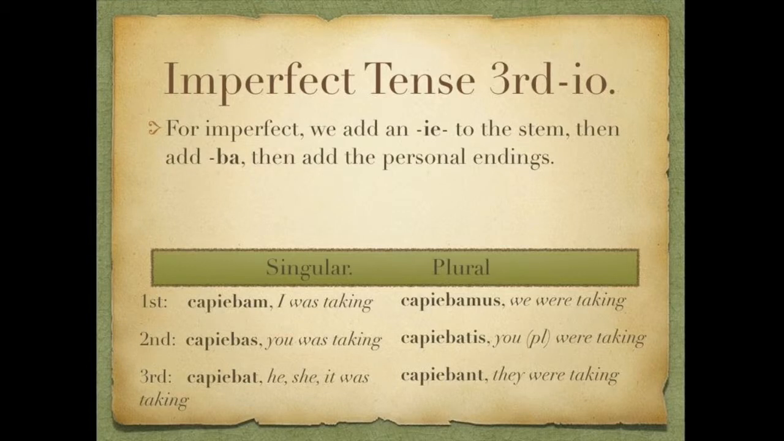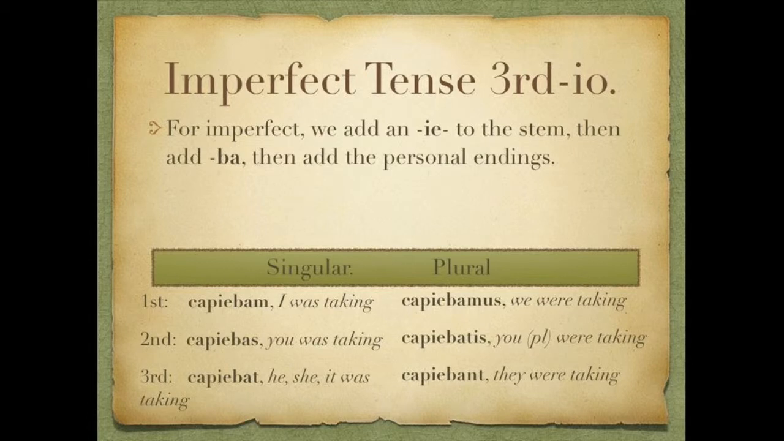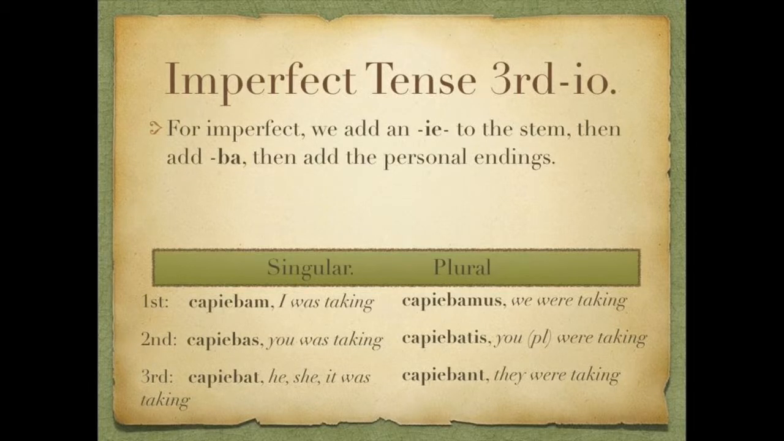So we're almost finished. We're going to the imperfect tense for third iō verbs. For the imperfect, since we dropped the whole -ere, we need to add an i and an e back to the stem. Then we add the -ba- infix, and then we add the personal endings. So we end up with first person singular in the imperfect, capiēbam, I was taking. Second singular, capiēbās, you were taking. Third person singular, capiēbat, he, she, or it was taking.